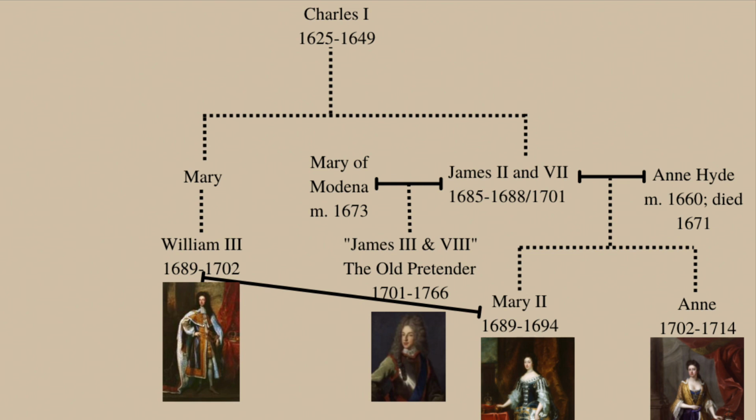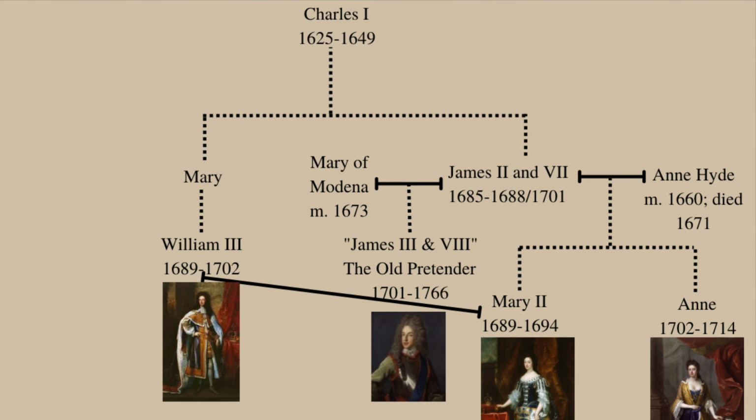In what would become known as the Glorious Revolution in 1688, Mary, James's daughter, and her husband William arrived in England with an army. James fled to France, and Mary and William became co-monarchs of England and Scotland as Mary II and William III. James attempted to gain back his throne, but was unsuccessful. His followers became known as Jacobites, as Jacob is the alternative version of James. According to the Jacobites, James was considered to be king until his death in 1701.